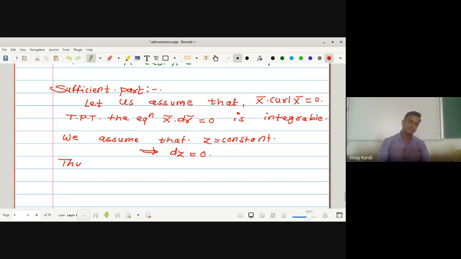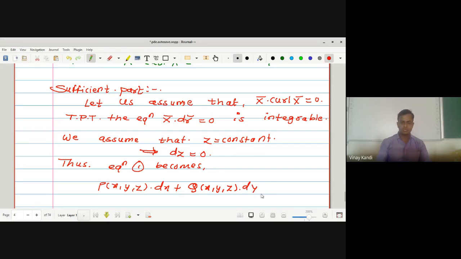Thus equation 1 becomes P of x, y, z into dx plus Q of x, y, z into dy plus 0 is equal to 0. So this is equation number 6.